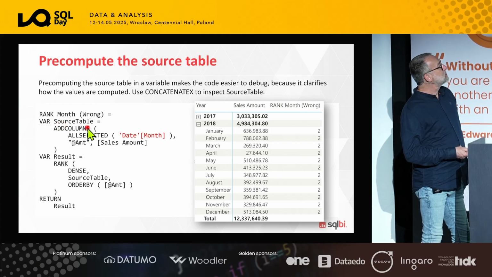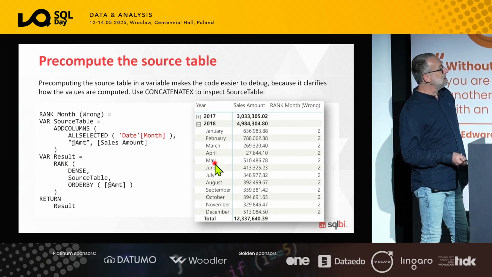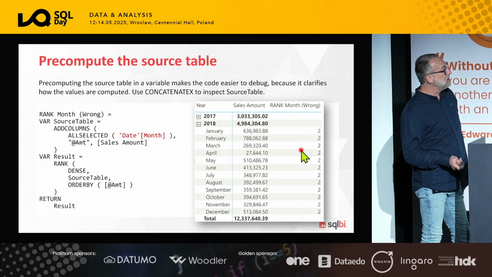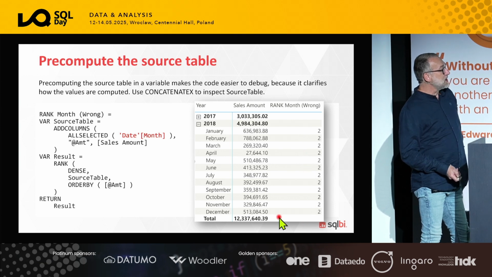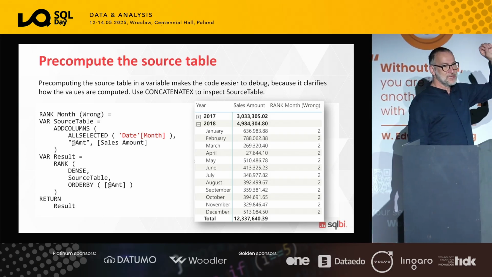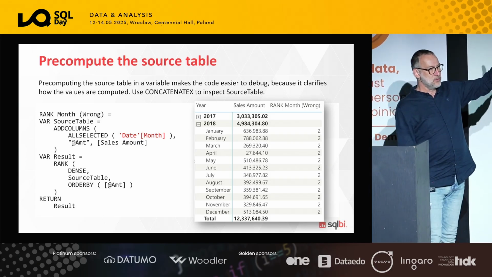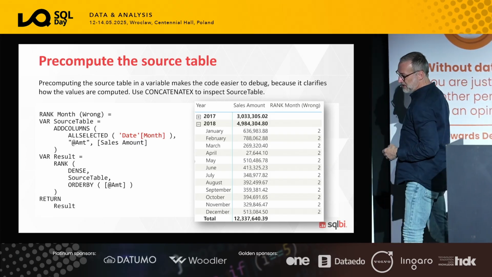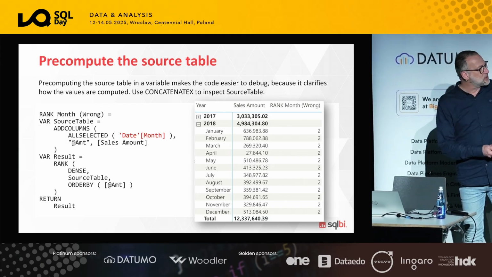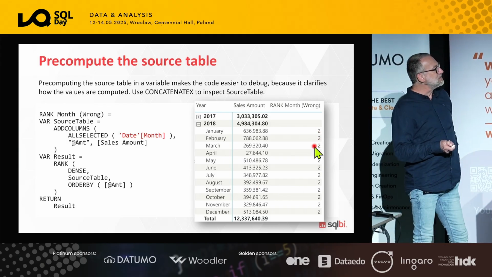I'm creating a source table that contains the date month. I'm computing the amount, that is the sales amount, and then I want to rank the month based on the sales amount. So I want to see here the ranking of the month based on the sales amount, to see what was the first month, the second month, the third month in the year. What were the best months? Can you picture why this code is wrong? Why it produces the wrong number?